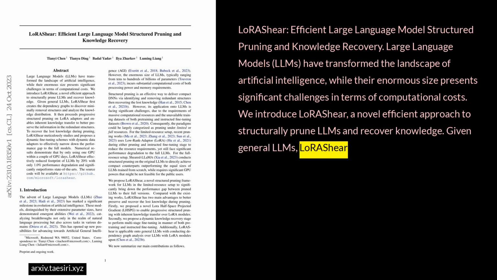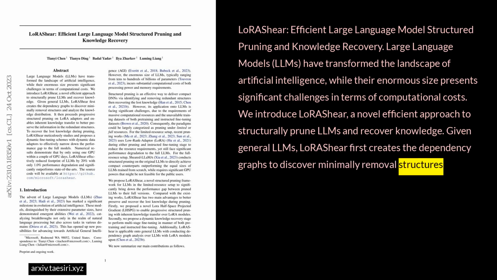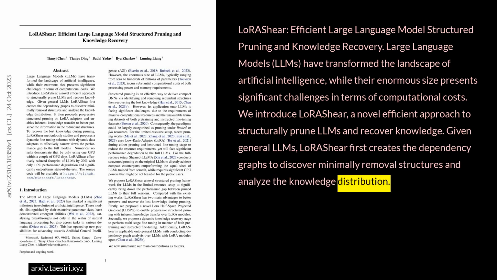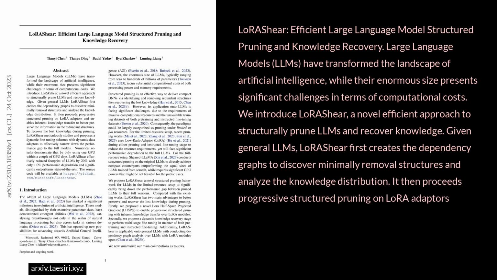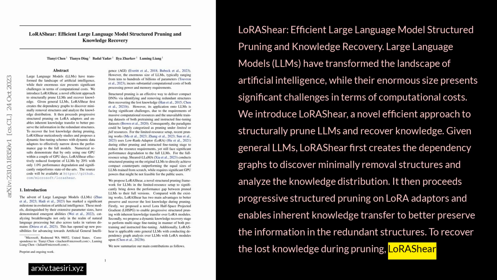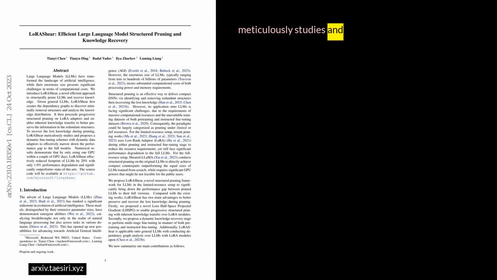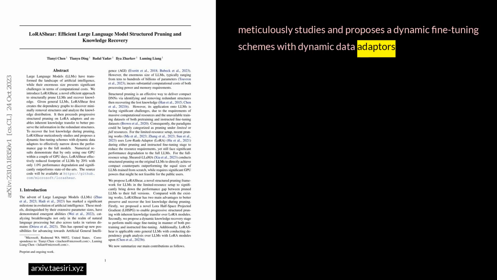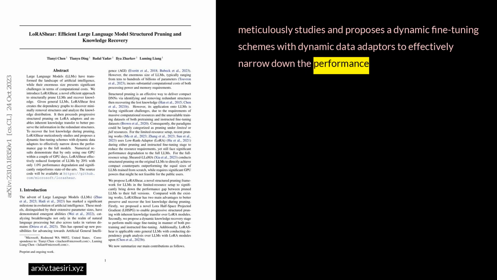Given general LLMs, LoRAShear first creates the dependency graphs to discover minimally removable structures and analyze the knowledge distribution. It then proceeds with progressive structured pruning on LoRA adapters and enables inherent knowledge transfer to better preserve the information in the redundant structures. To recover the lost knowledge during pruning, LoRAShear meticulously studies and proposes dynamic fine-tuning schemes with dynamic data adapters to effectively narrow down the performance gap to the full models.